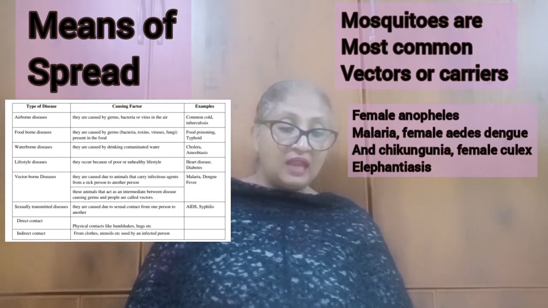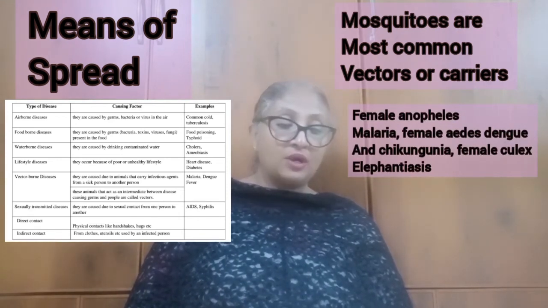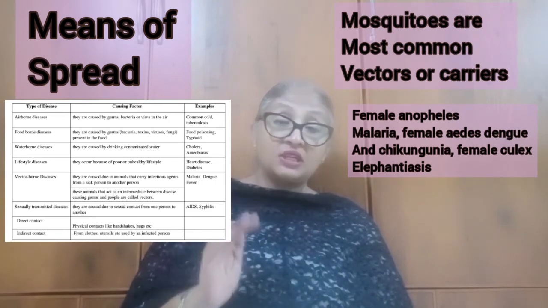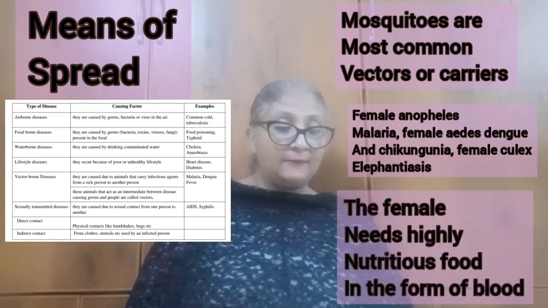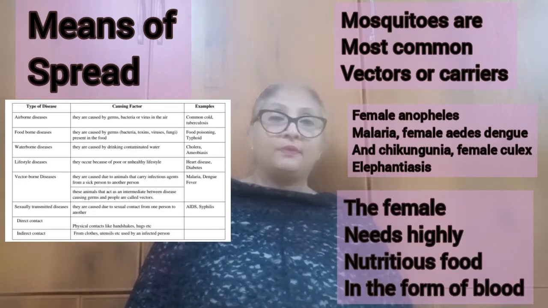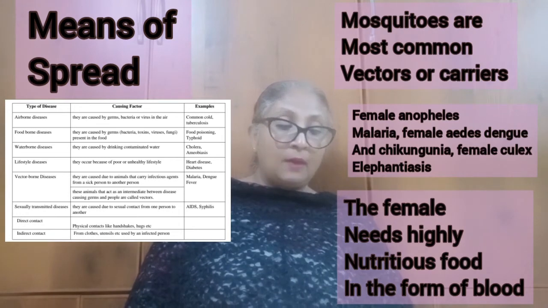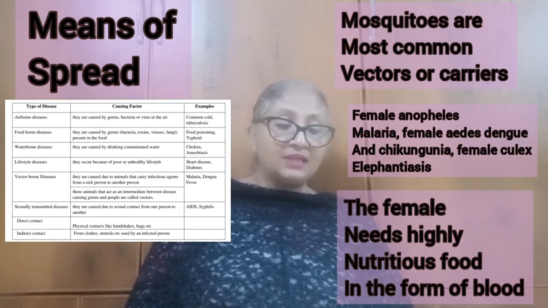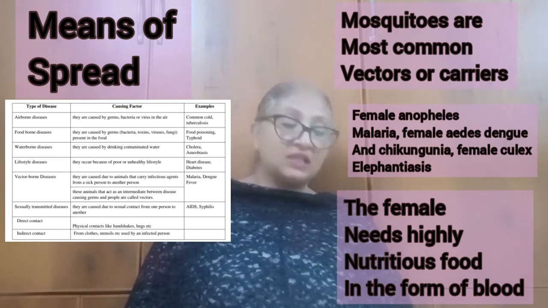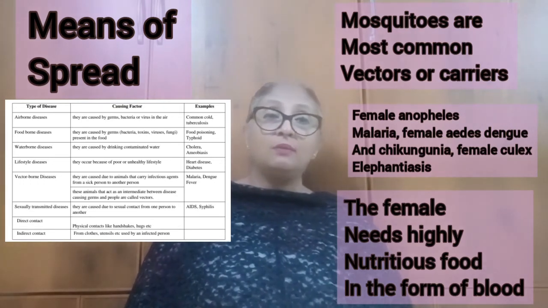The female needs highly nutritious food in the form of blood in order to be able to mature its eggs. Mosquitoes feed on many warm-blooded animals including humans, and they transfer the diseases from person to person.